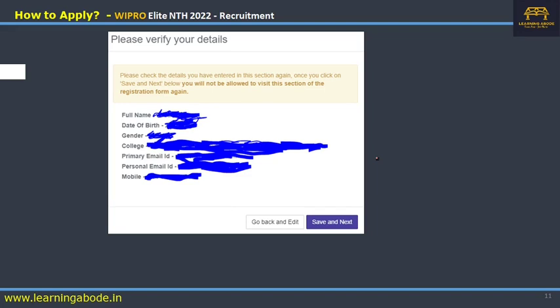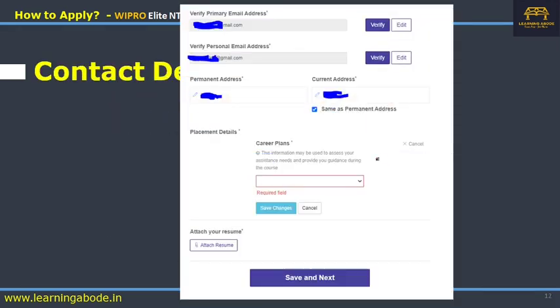After you do that, it will ask you to verify your details. It will display whatever you have entered, like your name, date of birth, gender, college, primary email ID, personal email ID, mobile number and all that. Once you confirm, go for save next, or if you want to make any changes, just go back and edit. Then you have to verify your primary email address and the personal email address.